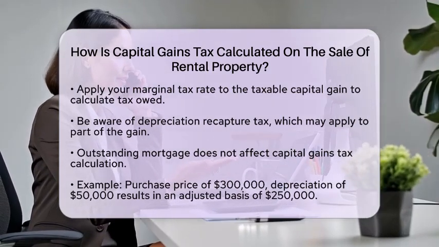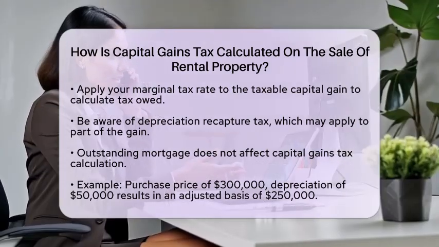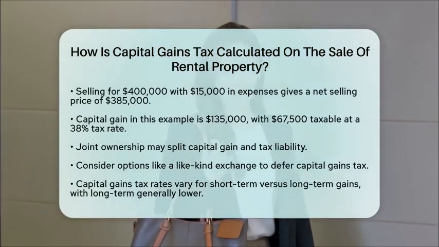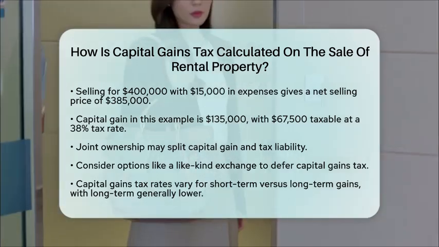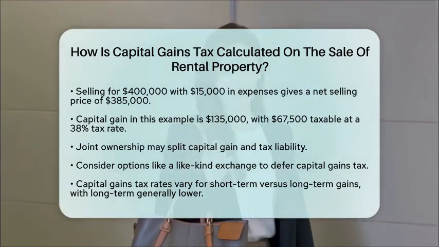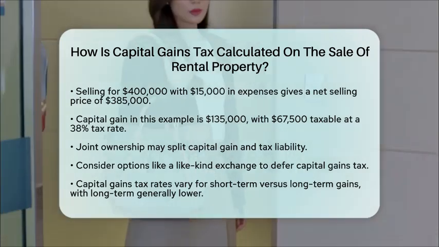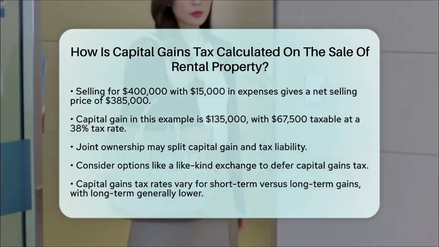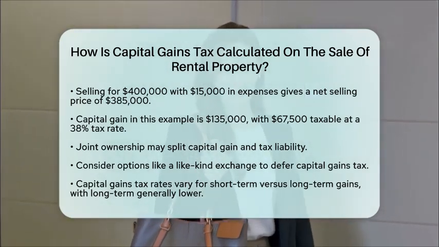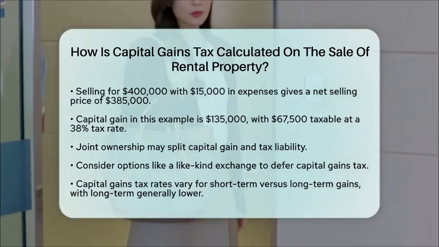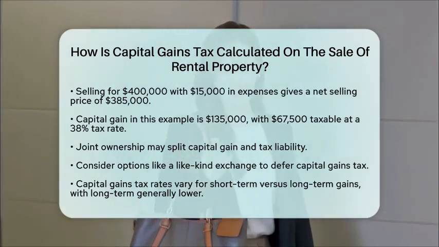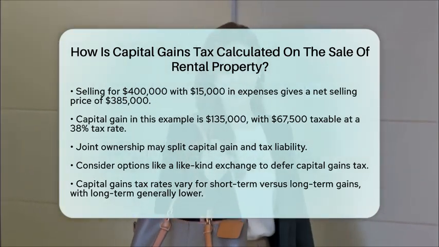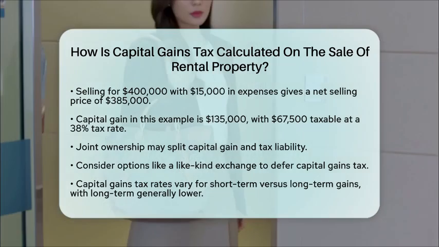If 50% of this gain is taxable, your taxable capital gain would be $67,500. If your tax rate is 38%, your capital gains tax owed would be 38% of $67,500, which equals $25,650. If the property was owned jointly, the capital gain and tax liability might be split between the owners. Additionally, you may have options to defer capital gains tax through a like-kind exchange, which allows you to reinvest the proceeds into another rental property.